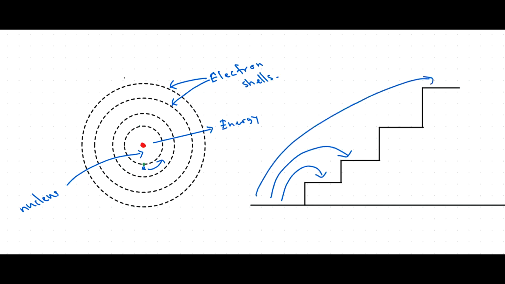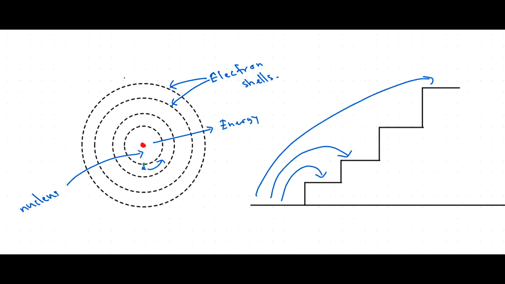Similarly, when electrons move up and down the electron shells, it can happen only when the correct amount of energy is provided, right? It is like the packet of energy that you provide for the electron is just in the correct size.